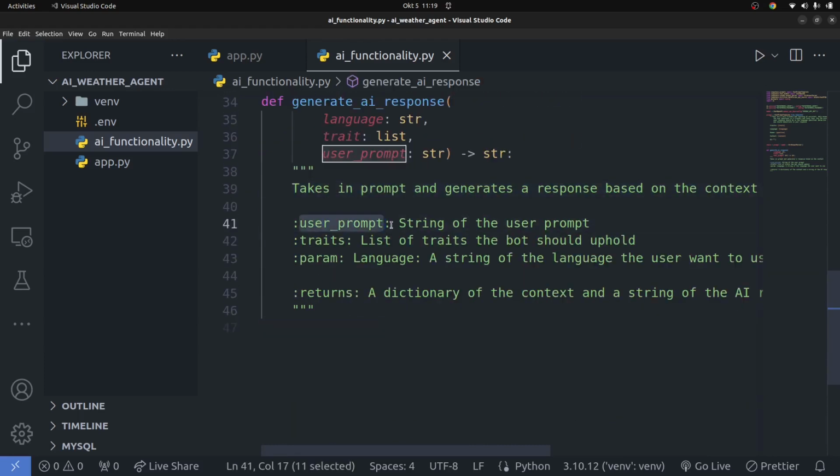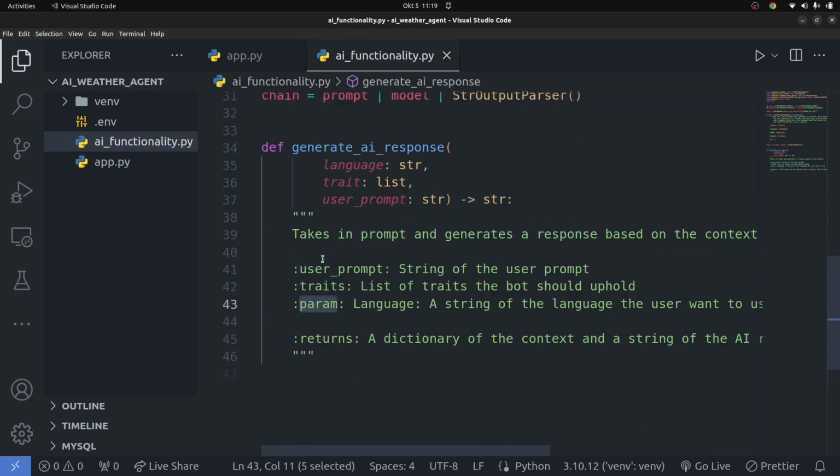You're taking the user prompt, basically a string of the user inputs, the traits, a list of the traits the bot should uphold, and then the params. Okay, these are not params, actually it's called a language. Sorry, it's actually a param there. Let me just customize this a bit. So I'm going to say parameter.